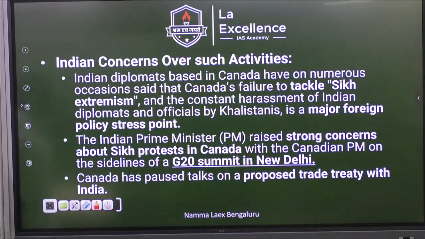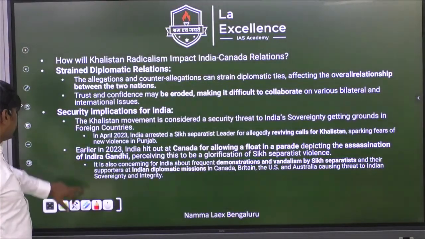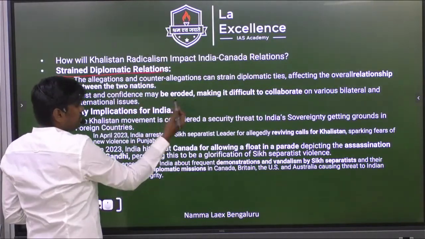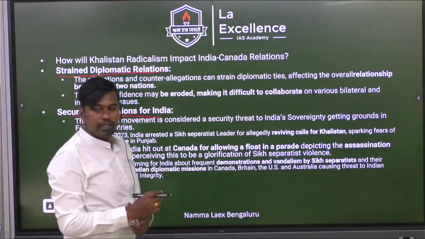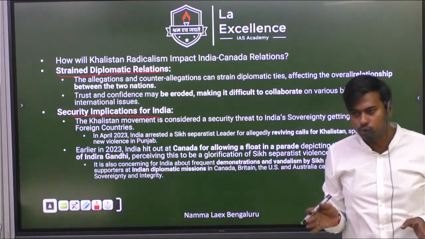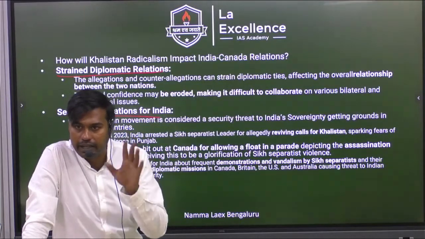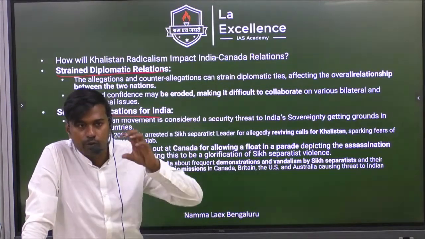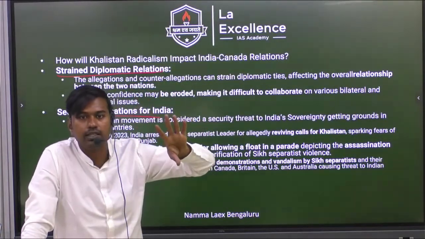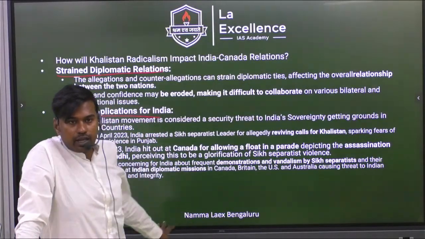And what are the concerns we are having? The concerns started with G20, and then what are the implications it has? So we have discussed everything. Security implication, diplomatically the relationship is affected. Security wise, why is it affecting the security of India? Because Sikhs residing now in Punjab, many of them don't support the demand for Khalistan. Kindly understand. Is it clear? Only some people who have those extremist ideas support the Khalistan issue. It does not mean all the Sikh people of Punjab support this demand for Khalistan.